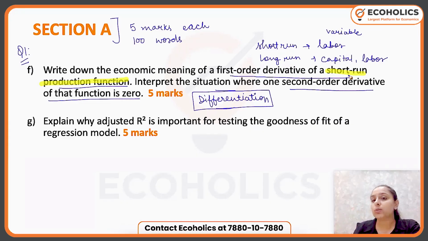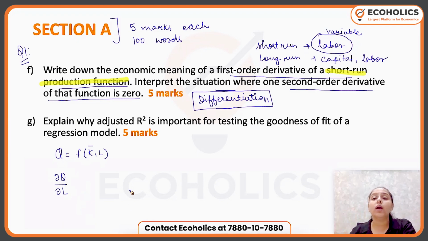So since we are talking about short run, we only need to work on the first order derivative of labor. Now, what is my production function? My production function is a function of capital and labor. In short run, capital is constant. So first order derivative has to be figured out with respect to L.